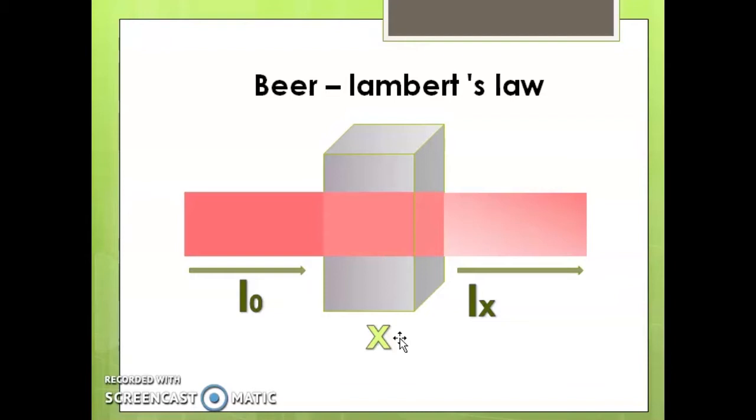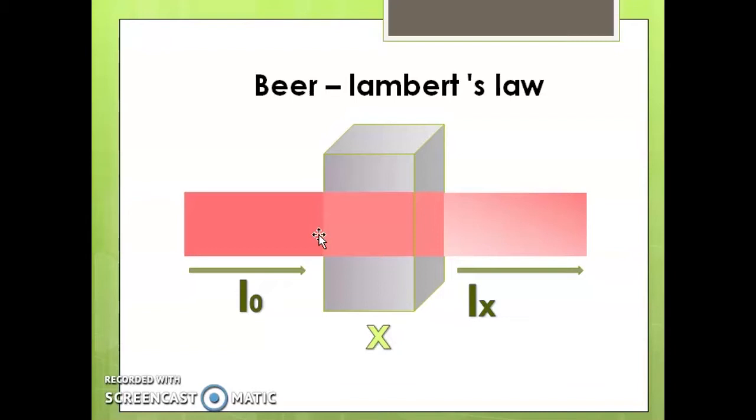Suppose X is the thickness. That is in the case of a pure substance. If the absorbing material is a solution, the influence of its concentration on the extent of light absorbed is given by Beer's law. That is, for a solution, a very useful relationship emerges from the combination of the above two laws, that is Beer's law and Lambert's law. That is referred to as Beer-Lambert's law.